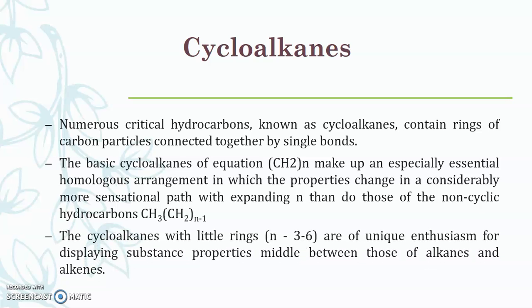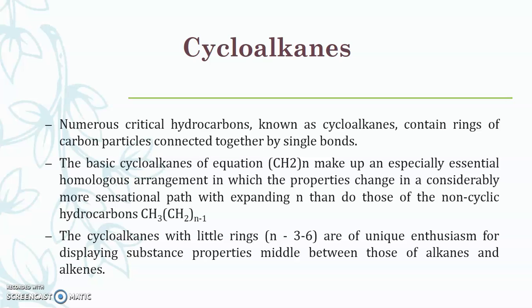Now, cycloalkanes with little rings, meaning the number of carbon atoms in the ring ranges from 3 to 6, are unique in displaying properties intermediate between those of the alkanes and the alkenes.